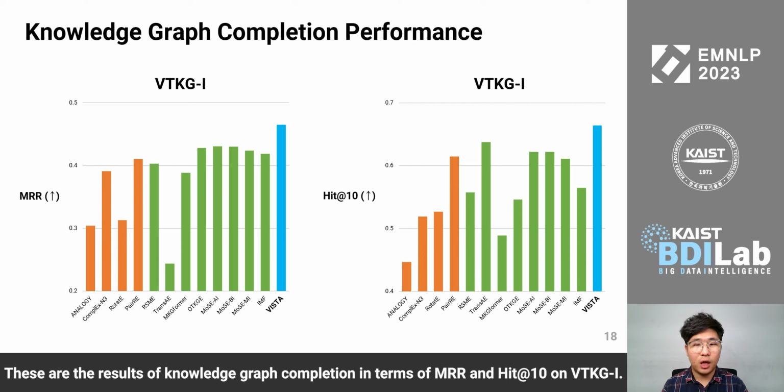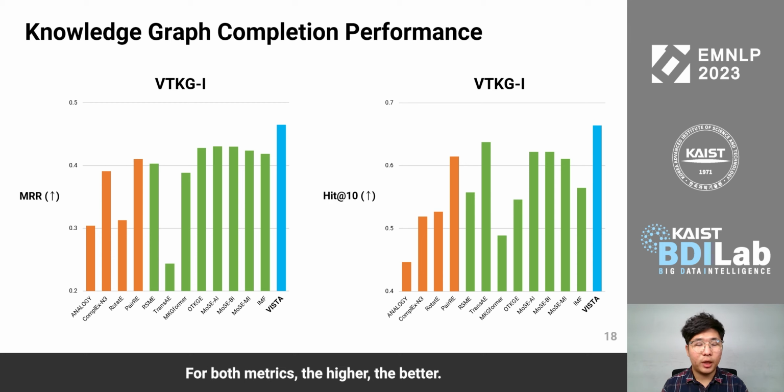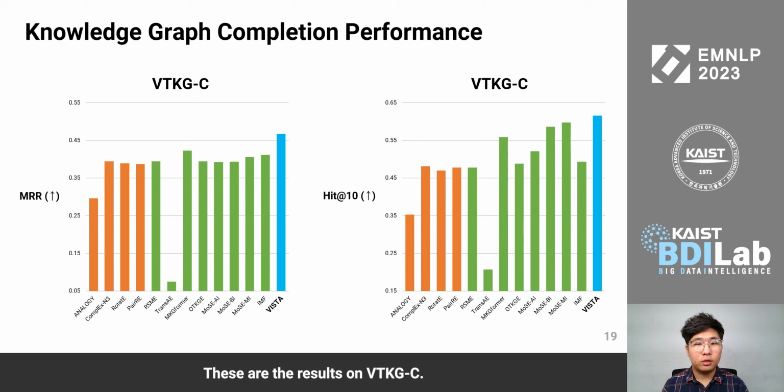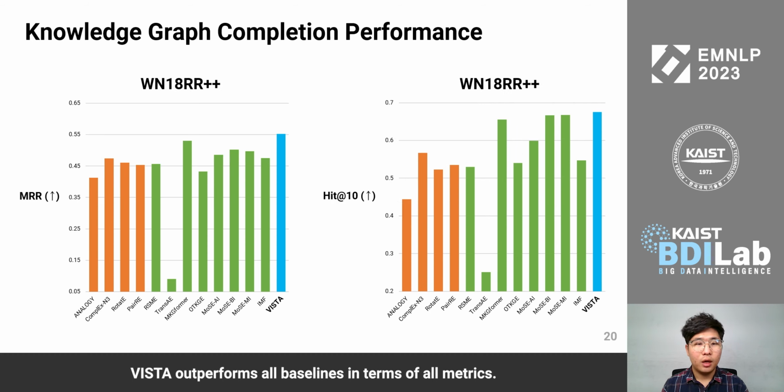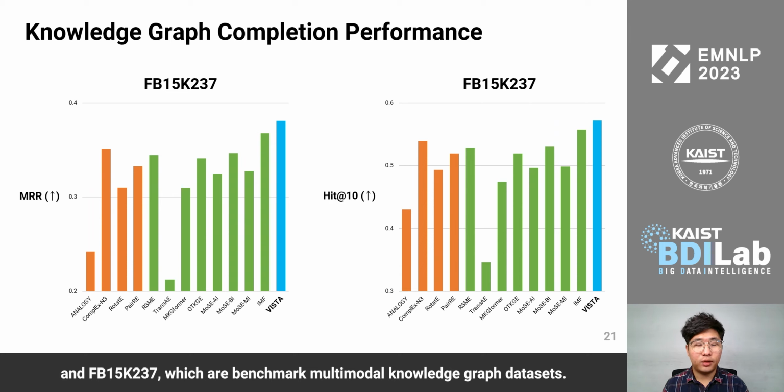These are the results of knowledge graph completion in terms of MRR and hit 10 on VTKGI. For both metrics, the higher the better. The results in terms of the other metrics, such as hit 3, hit 1, or MR, are available in our paper. In terms of all metrics, VISTA shows the best performance. These are the results on VTKGC. VISTA outperforms all baselines in terms of all metrics. These are the results on WordNet 18RR++ and FB15K237, which are benchmark multimodal knowledge graph datasets. We see that VISTA also outperforms all baselines on these existing benchmark datasets.